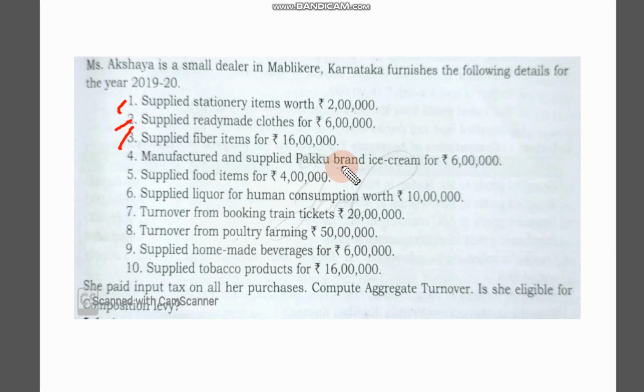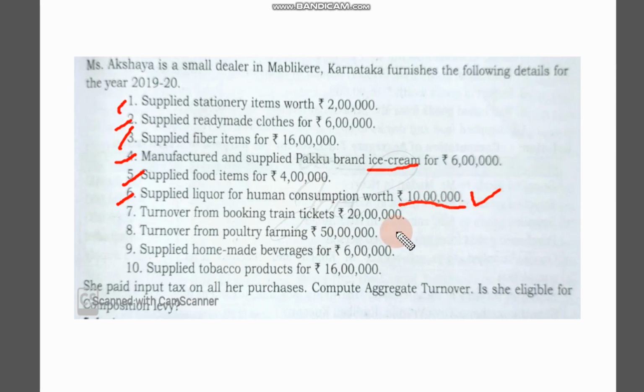Manufactured and supplied Pakku brand of ice cream. See, when ice cream is supplied, we are not considering it under the composition levy scheme, but it is a part of aggregate turnover. Supplied food items, allowed, part of aggregate turnover. Supplied alcohol for human consumption. Again here there may be a doubt whether we have to consider this.